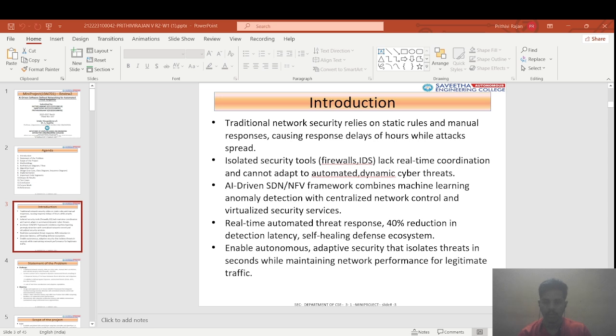The problem: traditional security is reactive, with static firewall rules, manual alerts, and isolated tools. Attackers spread while analysts investigate. Our solution is AI-driven SDN NFV, which combines machine learning anomaly detection with centralized network control. It results in real-time automated response, 40% reduction in latency, and a self-healing mechanism.